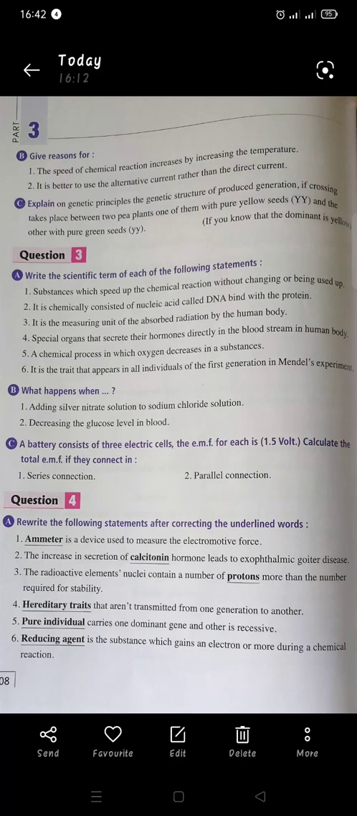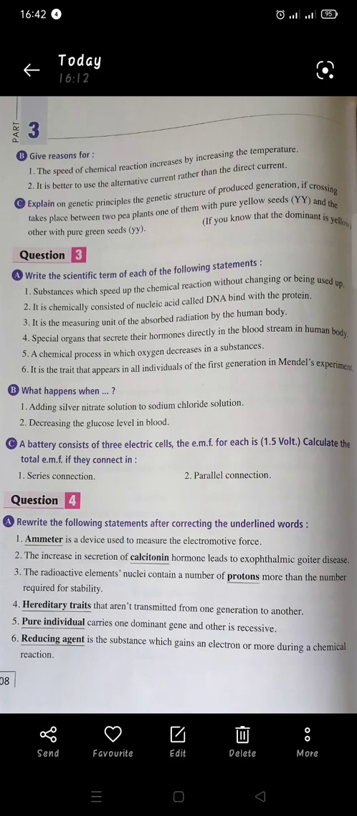6. It's a trait that appears in all individuals of the first generation in Mendel's experiment. Yes, when Mendel tried to put his first law, the generation, all of it appeared with the dominant trait. Let's move to point B.